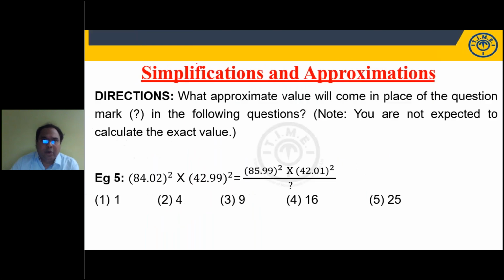Let me try this question. Then we will wind up. I will go to the next topic. 84.02 whole square minus 42.99 whole square, divided by 85.99 whole square minus 42 whole square. So this will be 85.99, 86 square, 86 into 86 minus 42 into 42. How much is this? 84 into 84. 42.99 is 43 into 43.